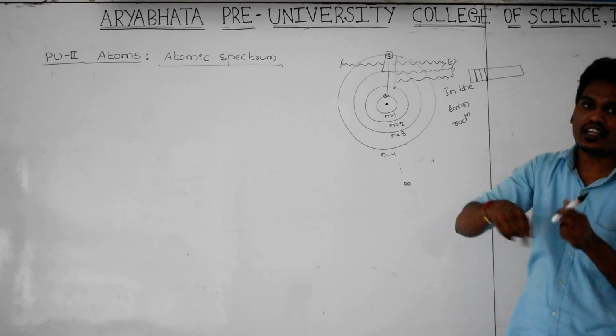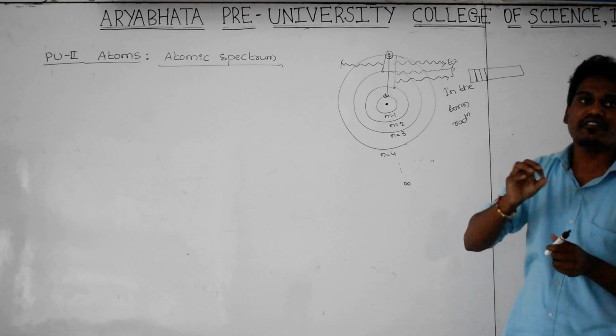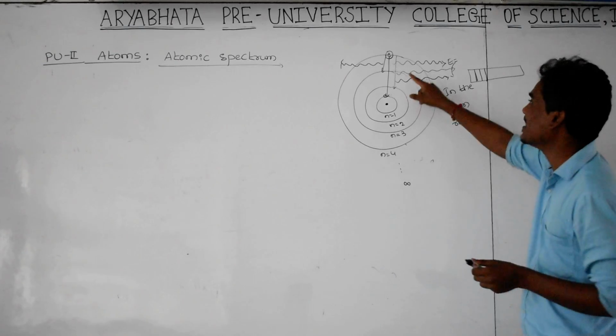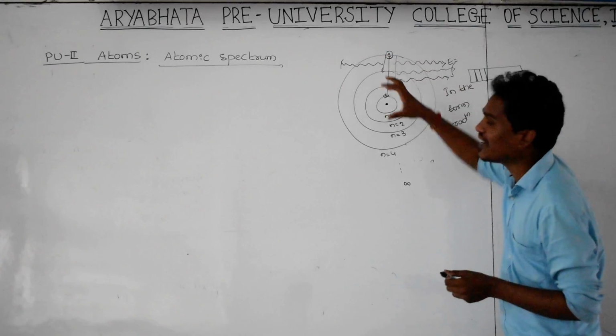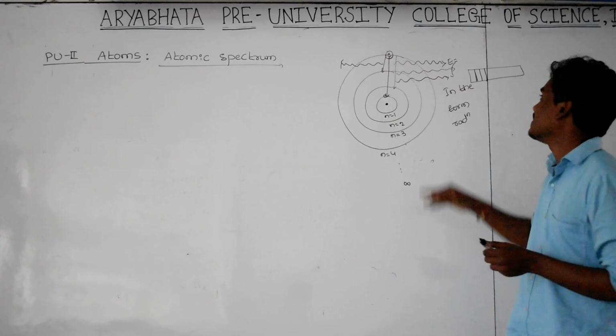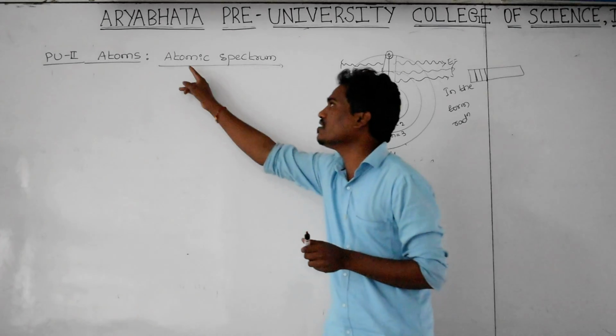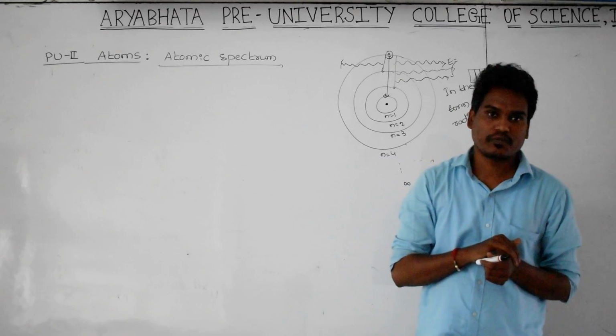Within the atom, the transition is taking place between the different energy states. That's why the energy is released, and the spectrum is produced due to the transition of the electrons in an atom. That's why the resulting spectrum is called the atomic spectrum.